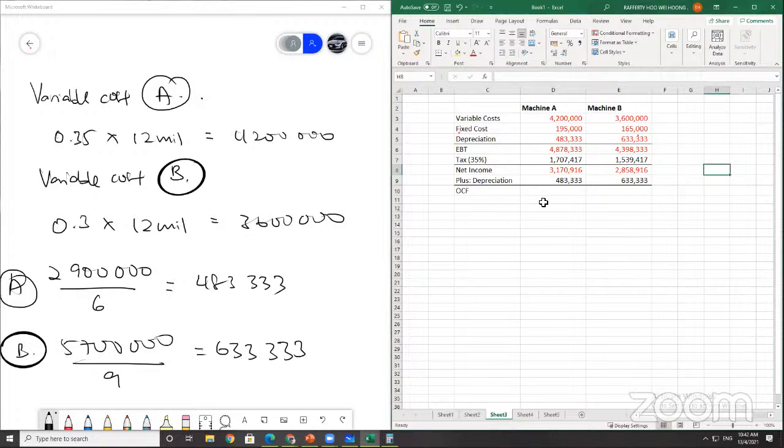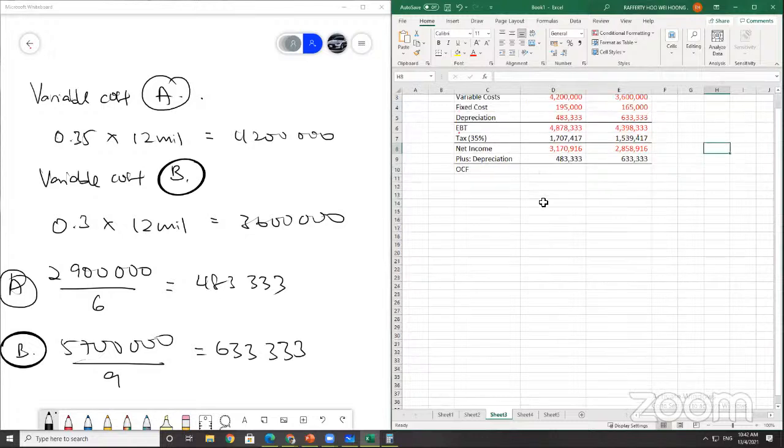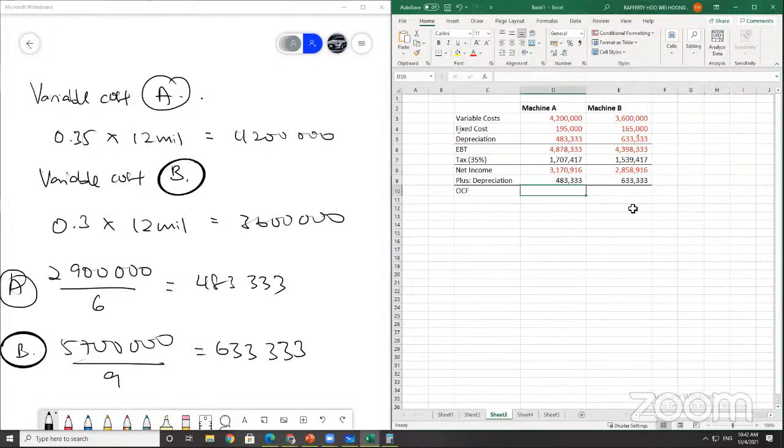Add back depreciation. It should be negative plus positive, so equals to this, which is operating cash flow, but in a negative figure. Once you get to this stage, you have your operating cash flow already. You need to find out the NPV now before you can get your EAC.